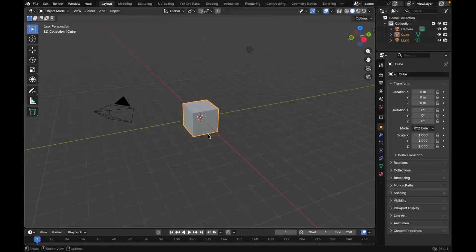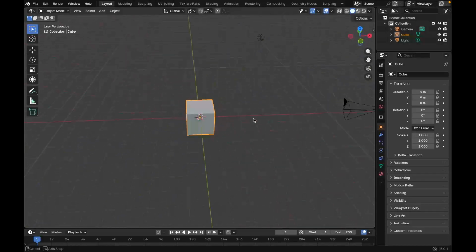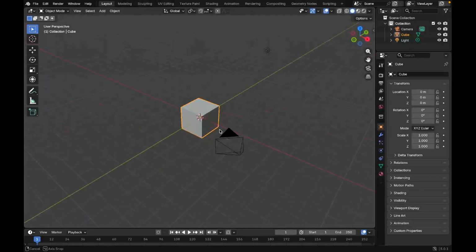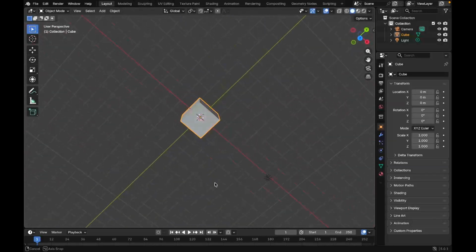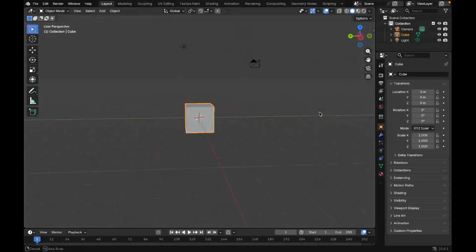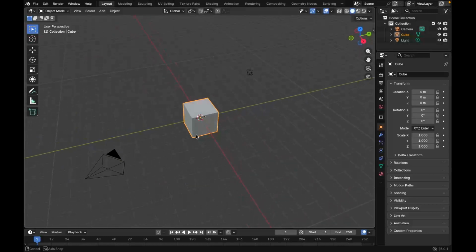Hey, we are in Blender, and today we are going to cover navigating in Blender. For rotation we can click the middle of the mouse. We can see this is a cube.